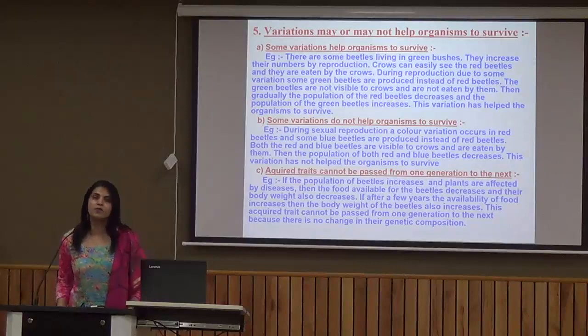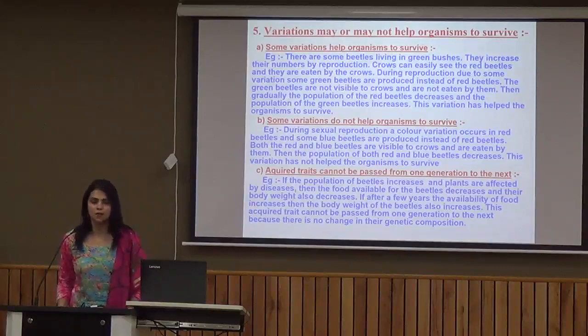Now in the example they had given, if the population of the beetles increases and the bushes are affected by some kind of disease, the food available to the beetles will decrease. So what would happen to the health or body weight of the beetles? It will also decrease. Now if after a few years that disease is eliminated, again what would happen?